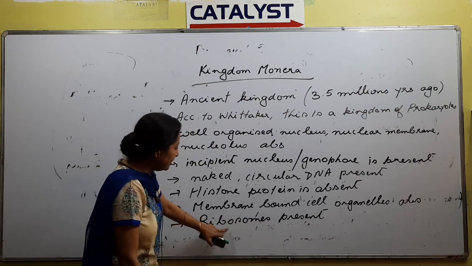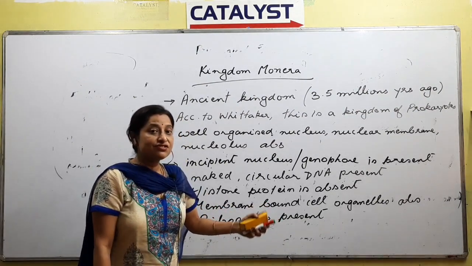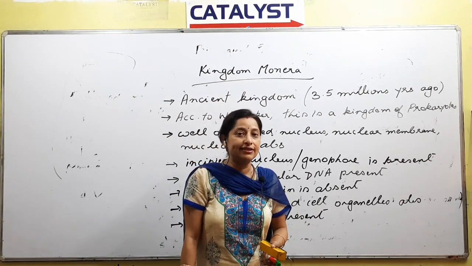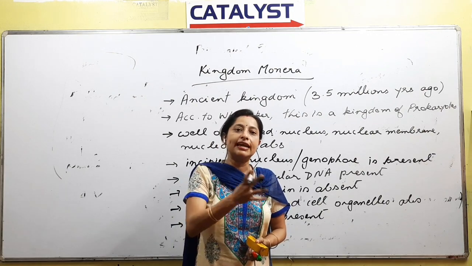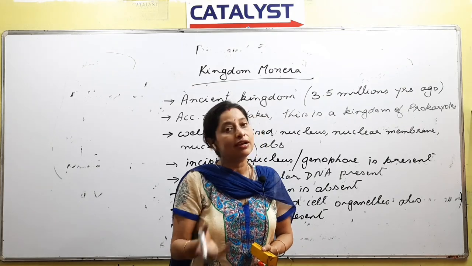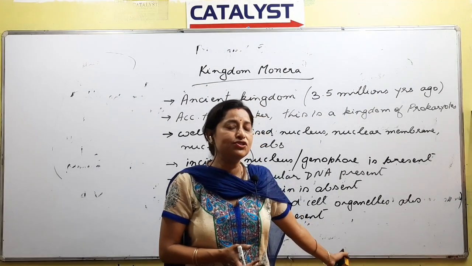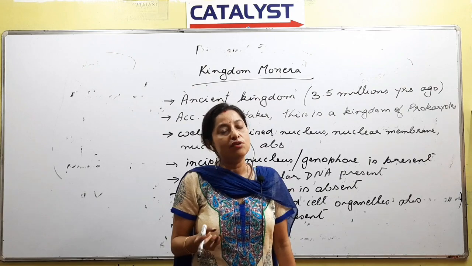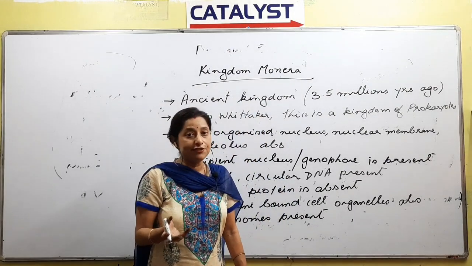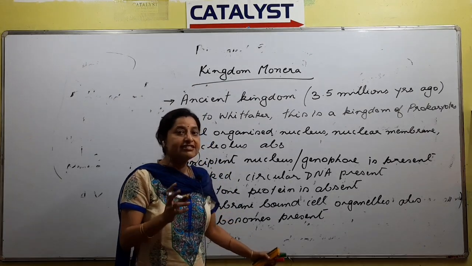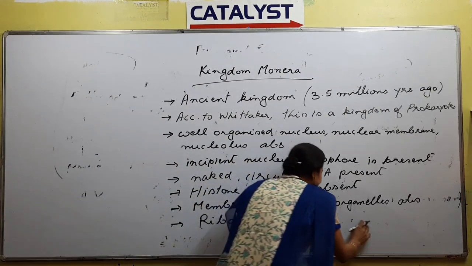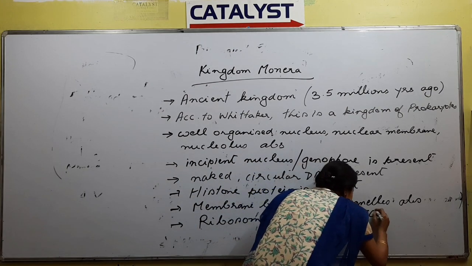Okay, coming back to this one, ribosomes present. Ribosome is a structure or it's an organelle that is present both in case of eukaryotes and prokaryotes, right? Jenike nucleus structure to kot thake, eukaryotes thake, prokaryotes na thake. Mitochondria kot thake, mitochondria eukaryote thake, prokaryote na thake. Kintu ribosomes ba ribosomes kot thake, duita case ore thake. It is found in both eukaryotic and the prokaryotic cell, but the difference is the type of ribosome is different. আমি পিছত details discuss korim in the chapter cell. As of now, ribosomes would be present and the type of ribosome would be 70S type.